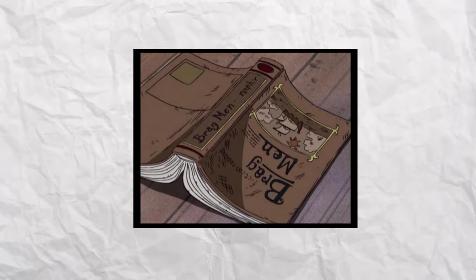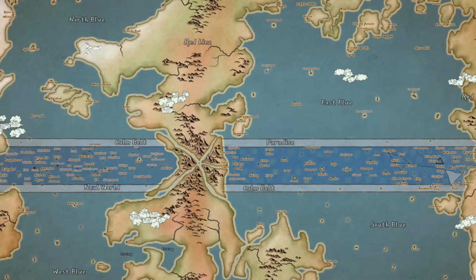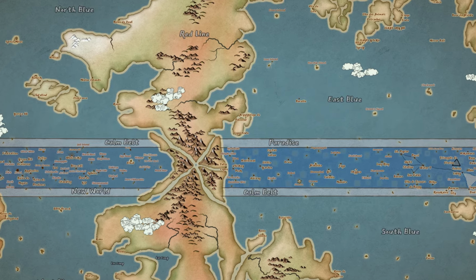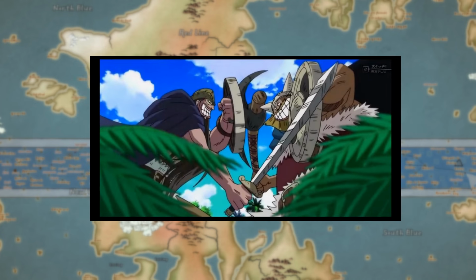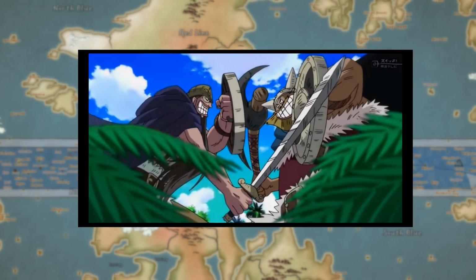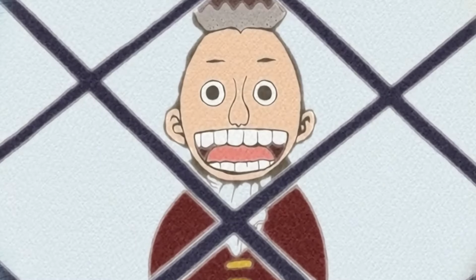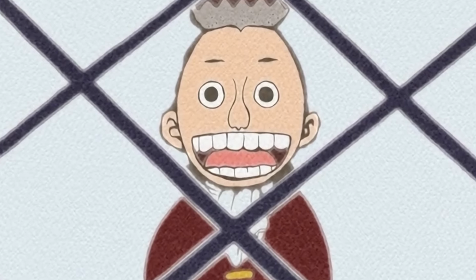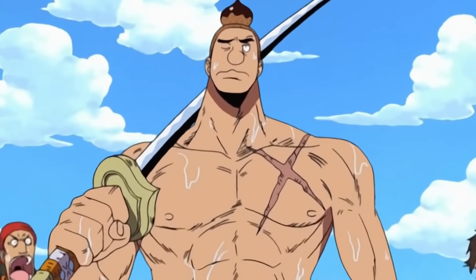Bragman, a fictional romance that Nami had, written by the explorer Lewis Arnott, contains many stories from the Grand Line. One of these stories talks about Little Garden, an island that is inhabited by two giants who are constantly fighting. There's also the famous tale of Noland, a picture book which tells us the story of a man who died branded as a liar, but we know that this story is real and that this man really existed.